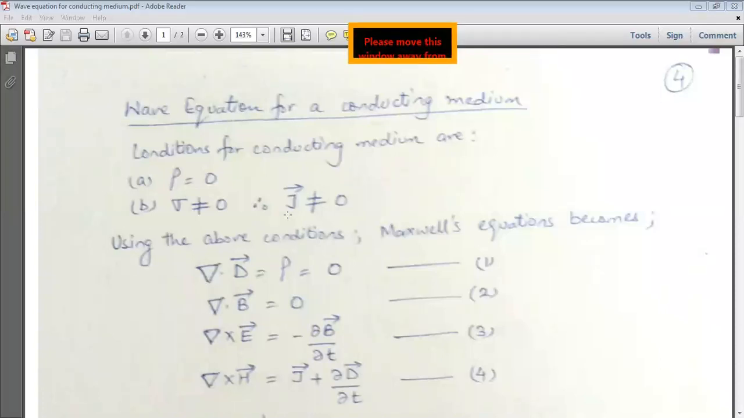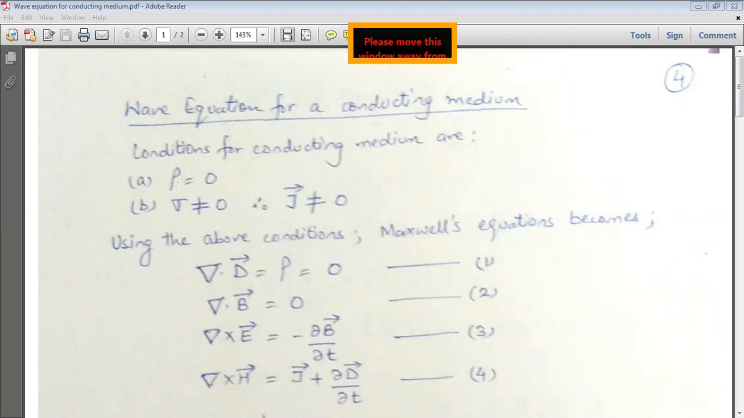Okay, so next topic is the wave equation for a conducting medium, and the conditions for the conducting medium are, number 1, rho is equal to 0, that is the volume charge density is 0, but here sigma is not equal to 0, and when sigma is not equal to 0, J is also not equal to 0, because the relation for J is sigma into E vector, जो कि हमने last derivation में अपने लिखा था. So J is equal to sigma into E vector. It's also not equal to 0 because sigma is not equal to 0 here. So these are the conditions for the conducting medium.